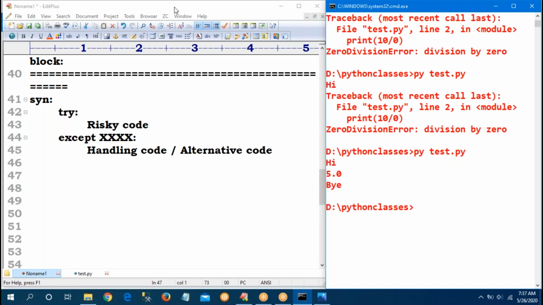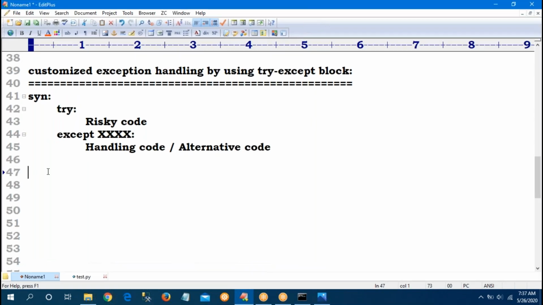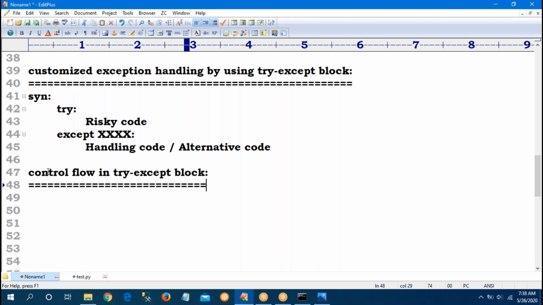So how is the control flow of the try except block? Observe carefully. Sir, I will give a small case study, then you can tell. In my program, first the try block.